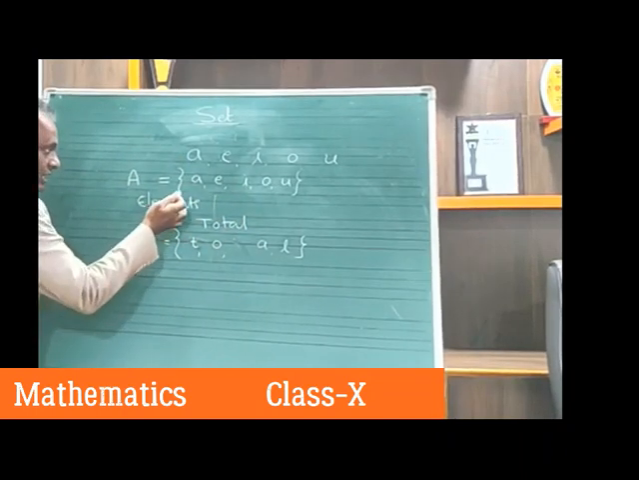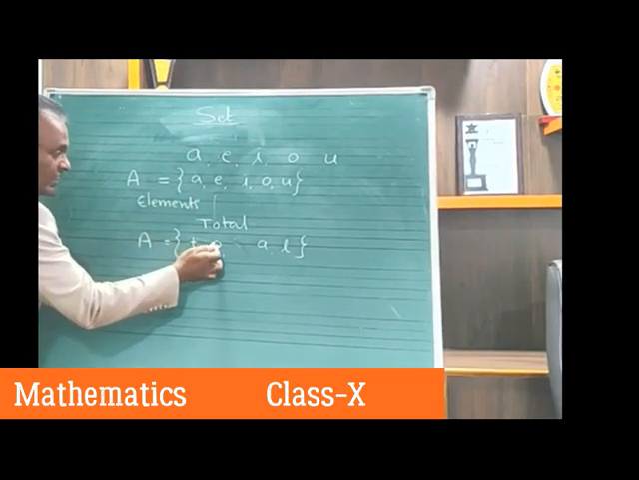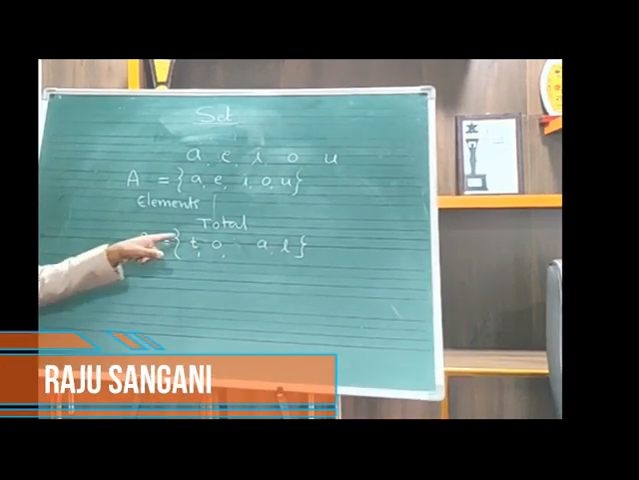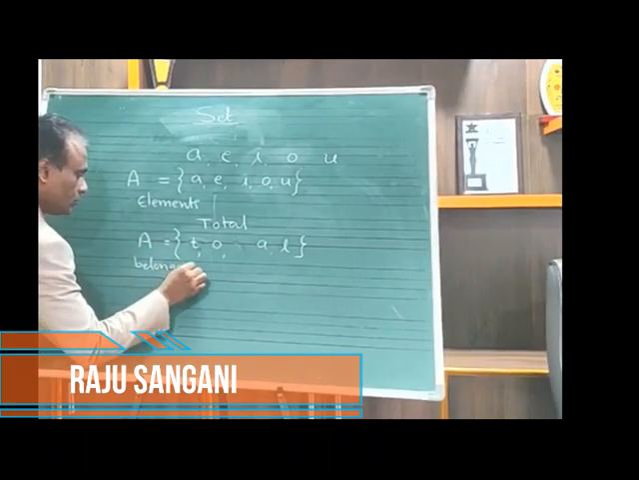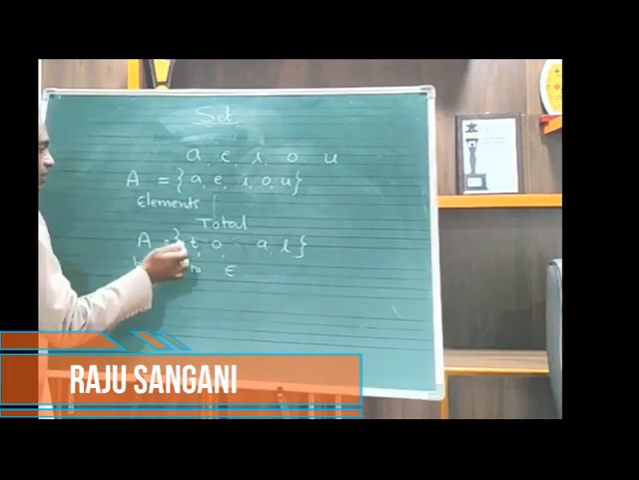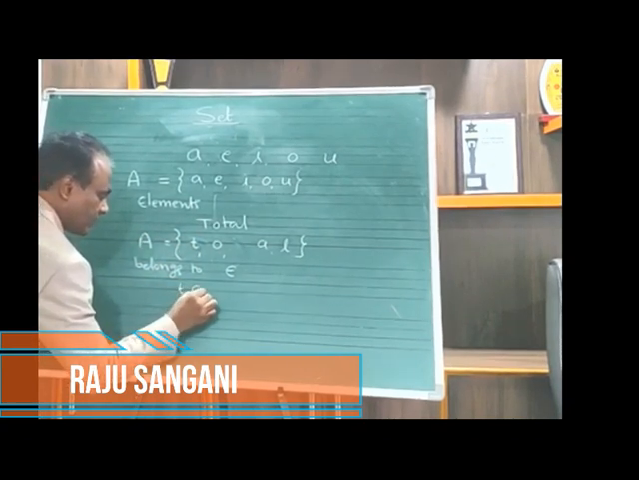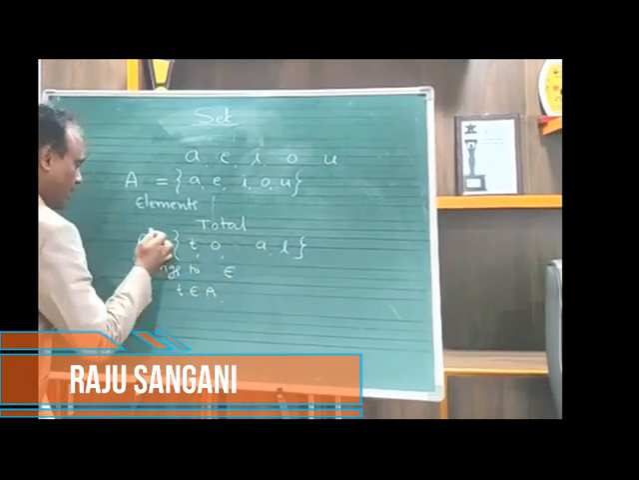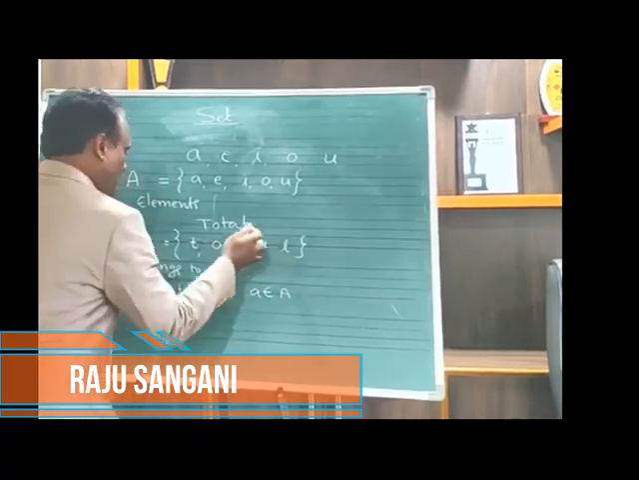And see, the T is an element of the set A. O is an element of set A. So if this is an element of the set, then we call it belongs to. So this is the symbol for belongs to. T is an element in set A, so we write it as T belongs to set A. Or A belongs to set A. L belongs to set A.